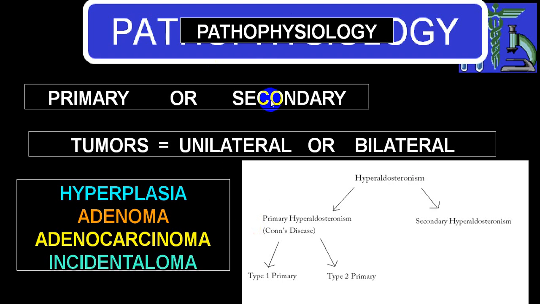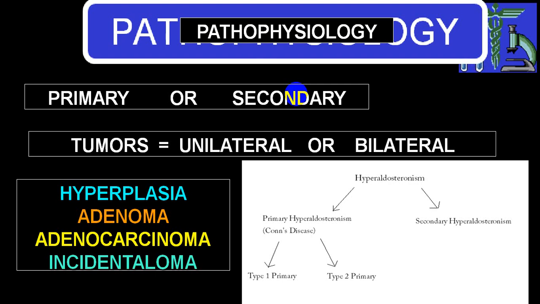While in secondary variety, because of renal etiology or extra-adrenal etiology, where there is increased RAS system activation, we have already mentioned all the etiology. In that, there is increased renin production. Renin will act via the renin angiotensin cycle and will have increased production of aldosterone. So you have a normal renin or high renin with increased aldosterone level, and other clinical picture remains the same.